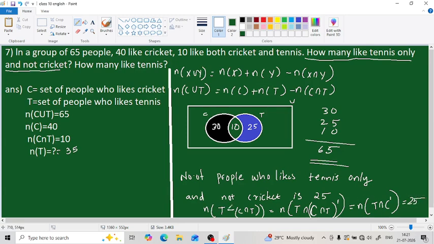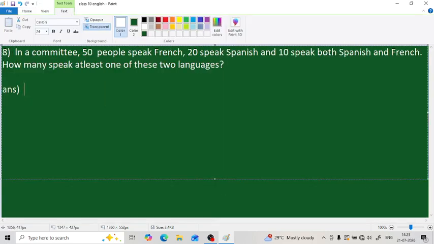Otherwise, if you can't write this one, it is also no problem. You can write it by sentence and show it with this Venn diagram. That is also enough. So let us move on to the next one. So this is our next question.